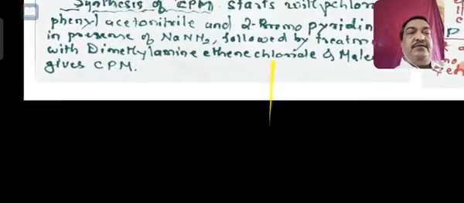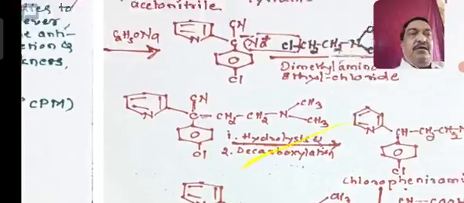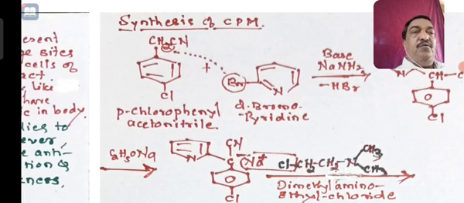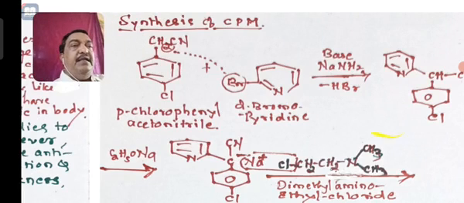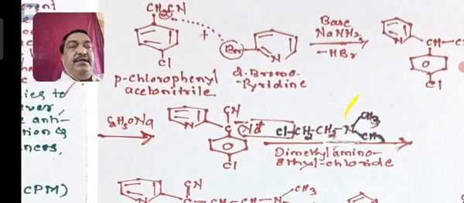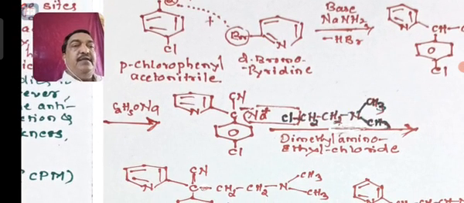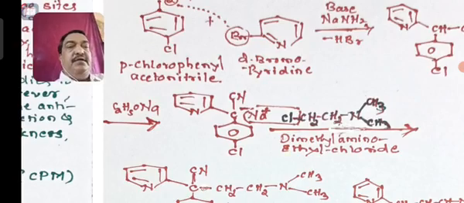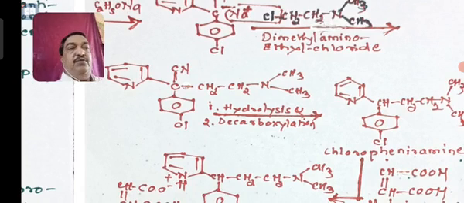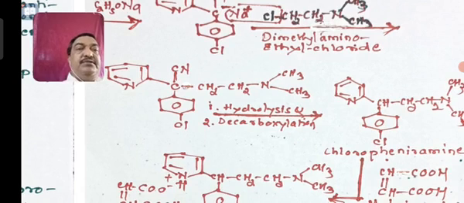Starting with para-chlorophenyl acetonitrile condensing with 2-bromopyridine, that leads to this structure, and this cyano compound, on treating with N,N-dimethyl chloroethane, results in the formation of this product. This product containing the cyano group is to be removed just by doing the hydrolysis and decarboxylation.